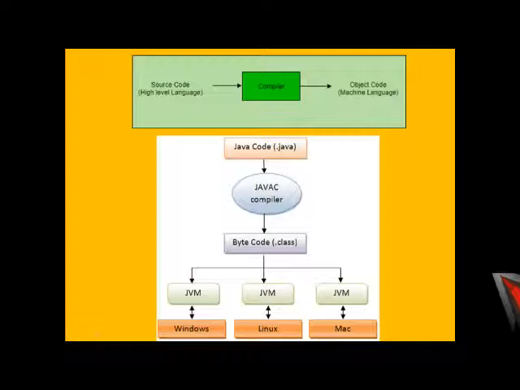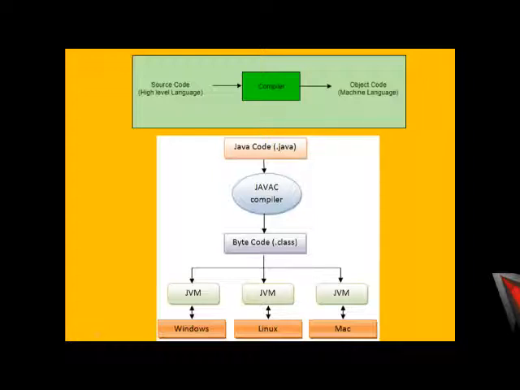So programs written in Java are compiled for conversion to an intermediate code called bytecode. This code is independent of the machine on which the program is to run. This makes the Java program highly portable, as the bytecode can easily be transferred from one system to another.